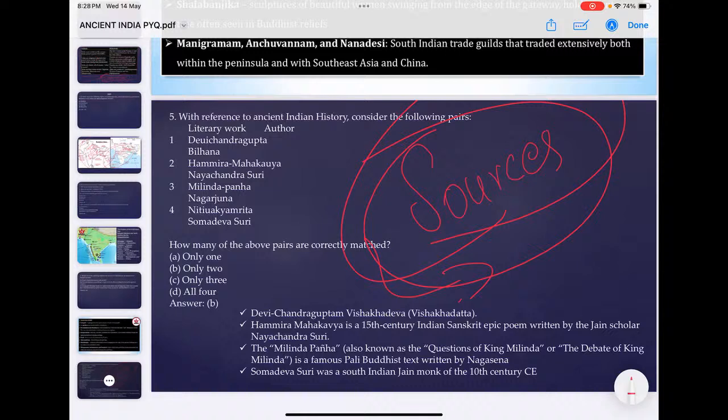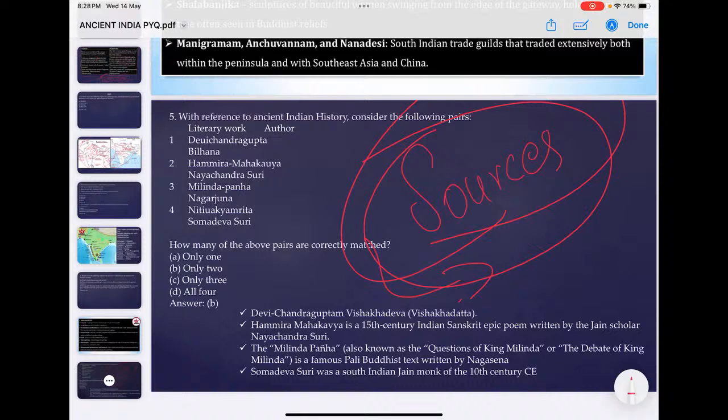Yes, Devi Chandraguptam is asked. You know that Devi Chandraguptam is not by Bilhana, it is by Vishakhadatta. Then there is Hammira Mahakavya, Nayachandrasuri is the author given. Yeah, that's a Sanskrit epic poem, by the Jain scholar Nayachandrasuri.